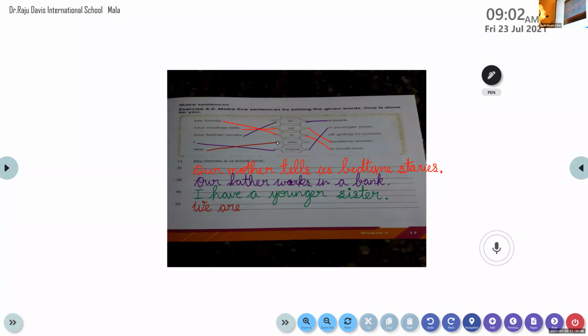A bank we have taken. A younger sister we have taken. All going to school. Have we taken that? No. That means we have to take.